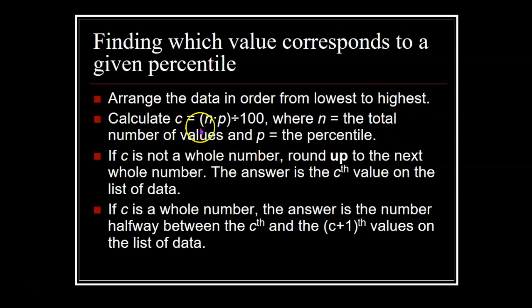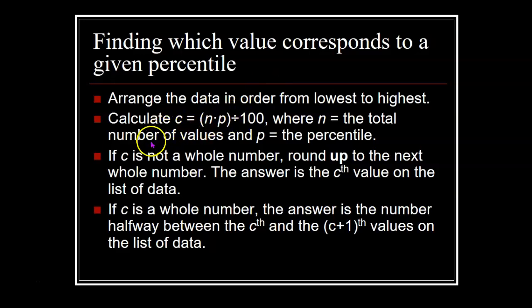C equals N times P divided by 100, where N stands for the total number of values, how many scores you have in all, and P stands for the percentile that you're interested in. So you're taking the number of values times the percentile divided by 100. Now that is not your final answer. Your final answer is one of the values on your list of scores, and C tells you which one it is, where to look on your list for that final answer.